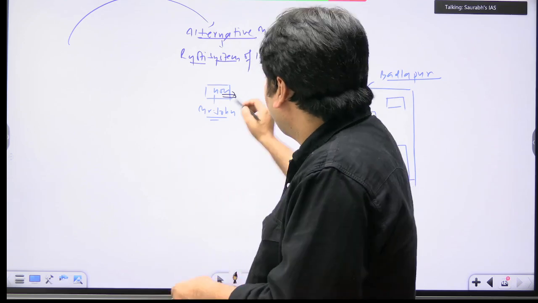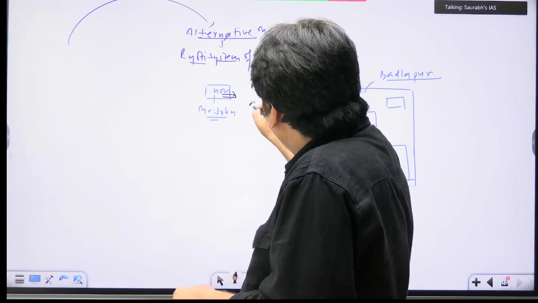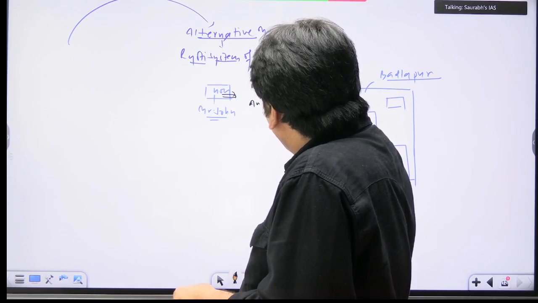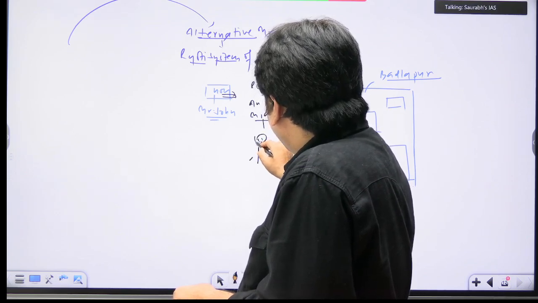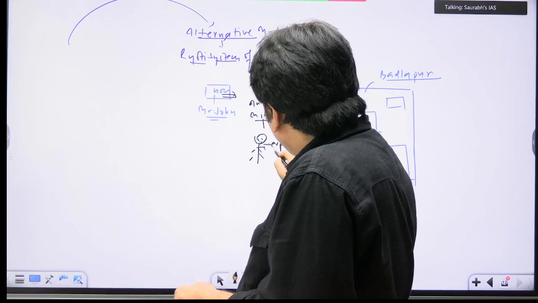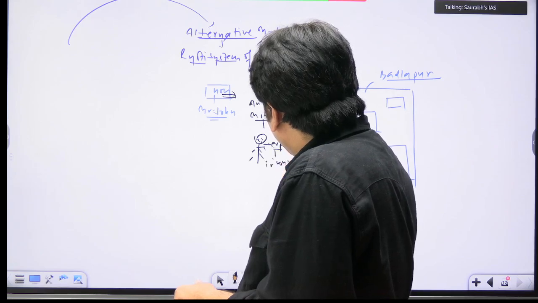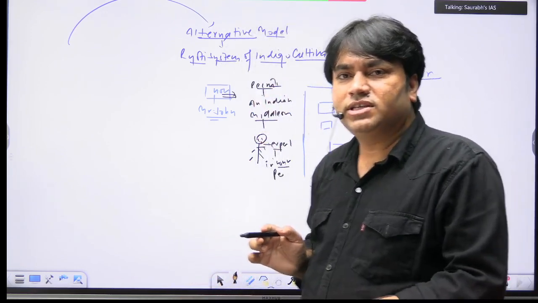So first he will recruit a representative, an Indian middleman. ठीक है? Suppose this is the Indian middleman, and he is very expert in convincing people.